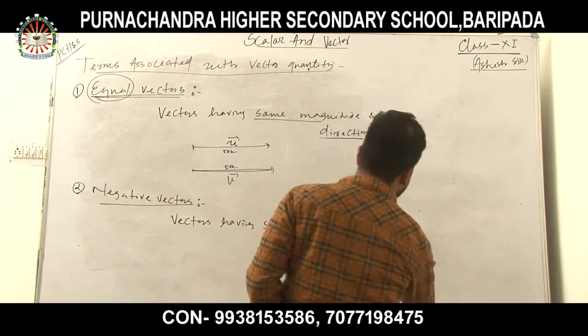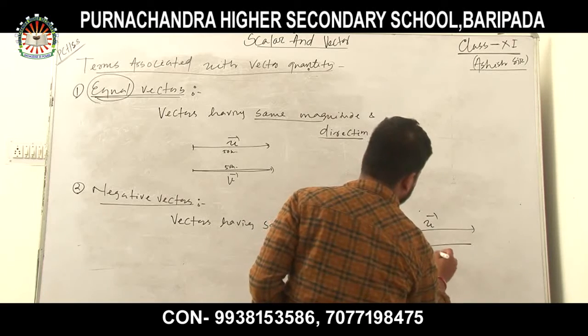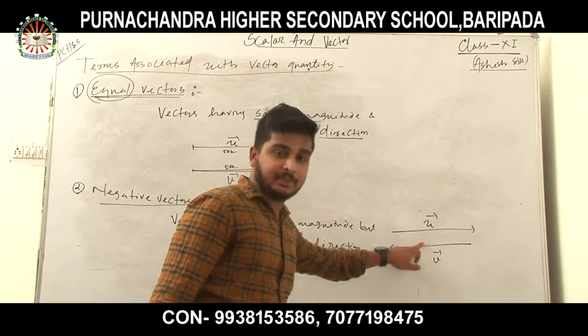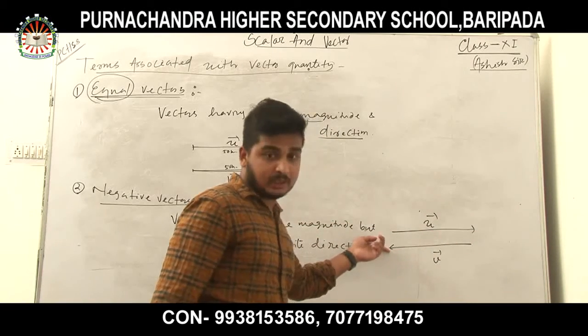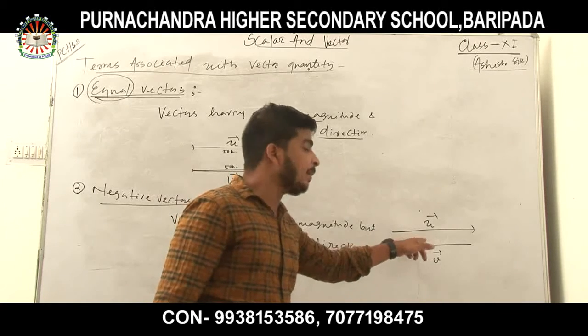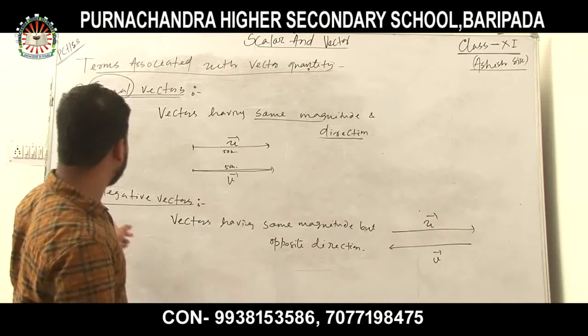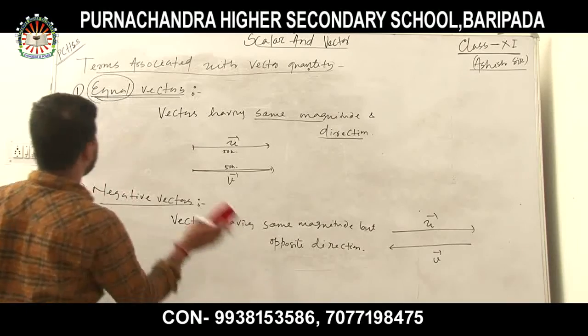That is, suppose this is 50 km, this is also 50 km, but this one is towards east, and this one is towards west. These are same in magnitude but opposite in direction. These are known as negative vectors.